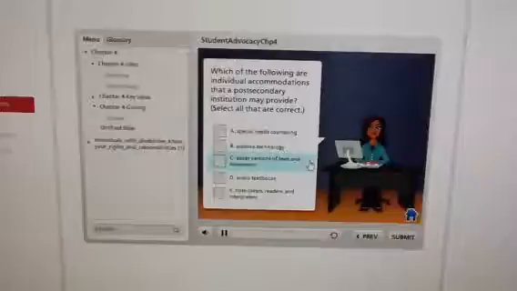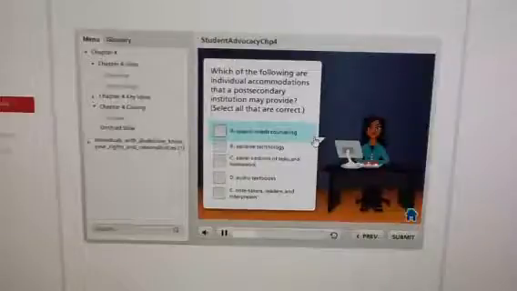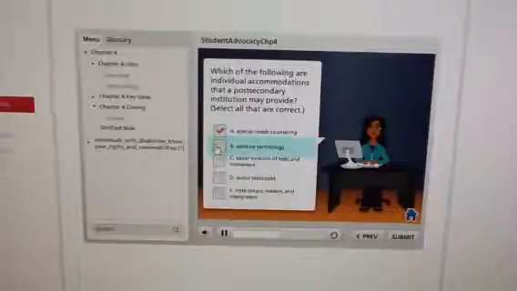Which of the following are individual accommodations that a post-secondary institution may provide? Select all that are correct. A. Special needs counseling. B. Assistive technology. C. Easier versions of tests and homework. D. Audio textbooks.